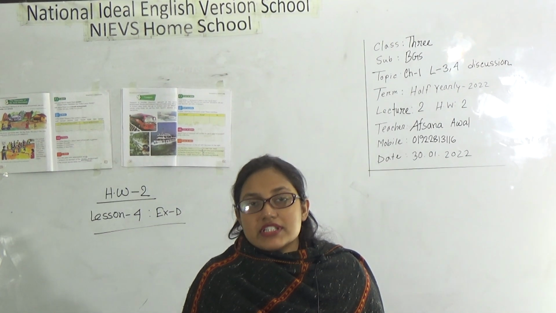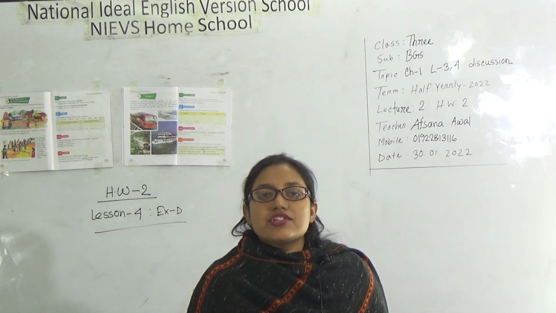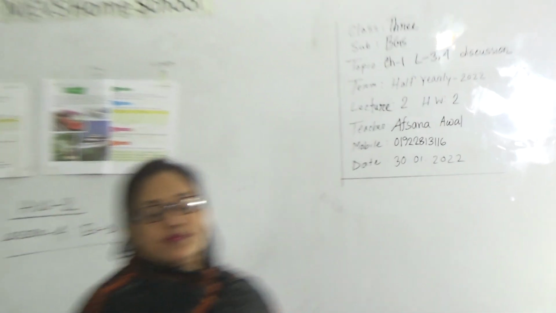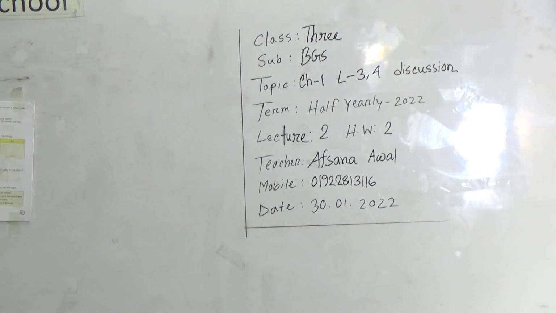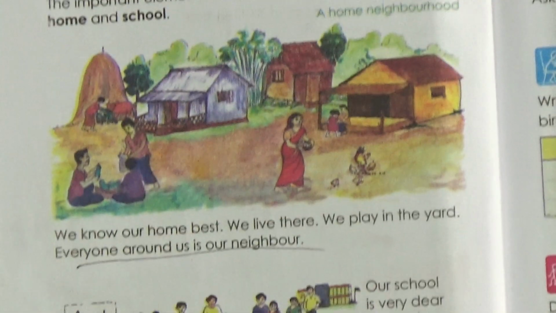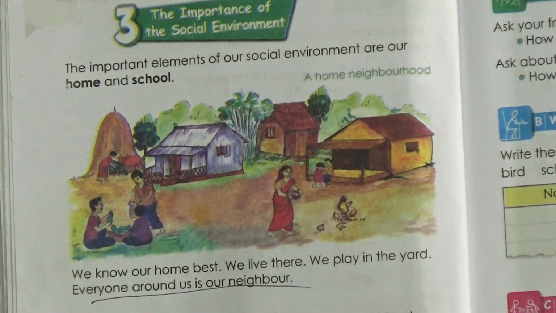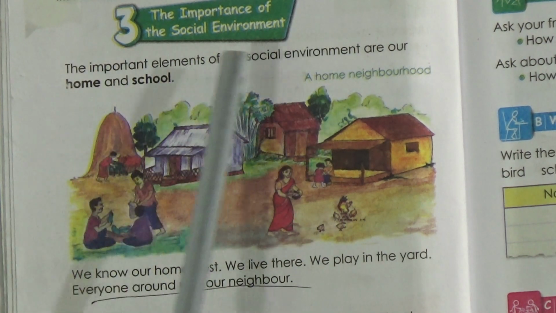Today I will take your B.G.S class, and today's topic is Chapter 1, Lesson 3 and 4 discussion. So let's start our class. Look at the board. This is Chapter 1, Lesson 3, the importance of social environment. In the previous chapters, we learned what is natural environment and what is social environment, and we also learned some elements of natural environment and social environment. And this is lesson 3, the importance of social environment.